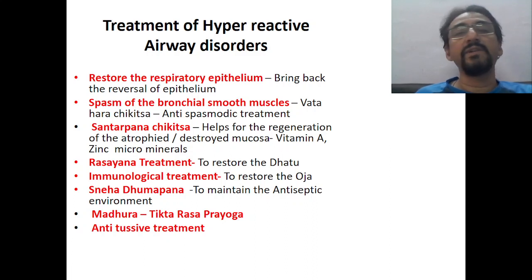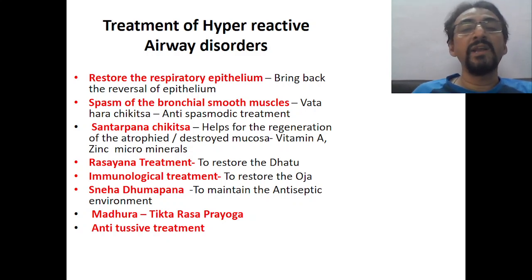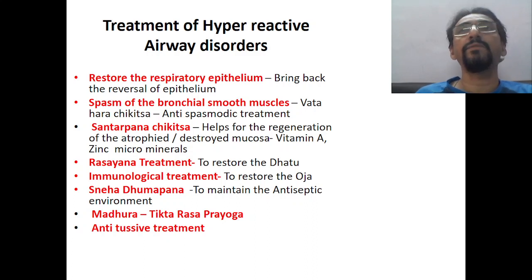First line of treatment is to restore the respiratory epithelium. Because the respiratory epithelium has now been damaged qualitatively and quantitatively, and there is a change in the configuration of the respiratory mucosa, that has to be brought back to normalcy. So bring about the reversal of the epithelium. For this you have to give some of the rasayana drugs which are conducive for the growth of the epithelium. And you also have to use some soothing drugs. We will see that.